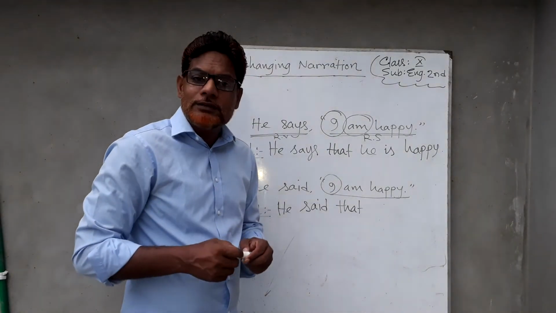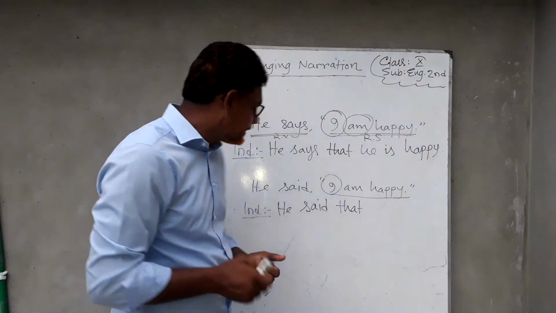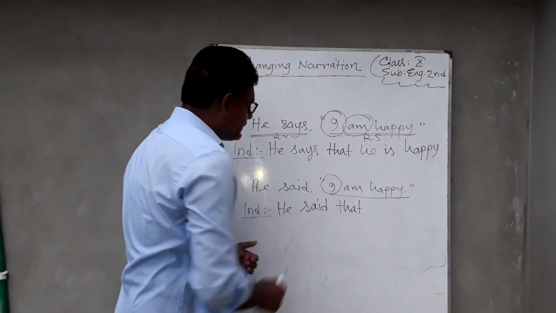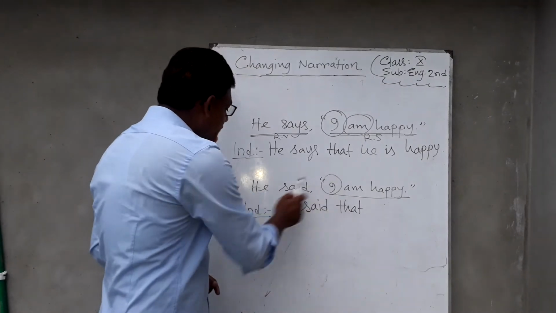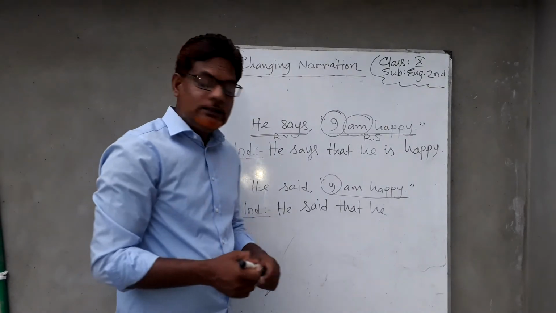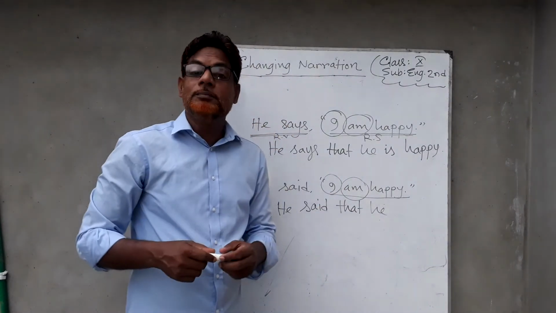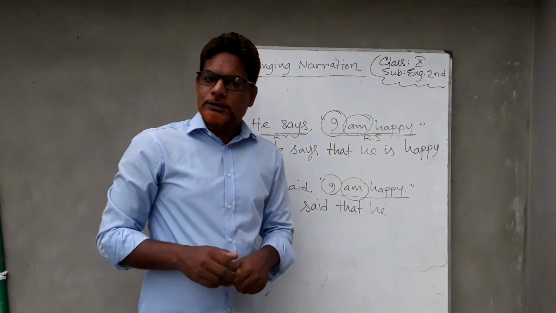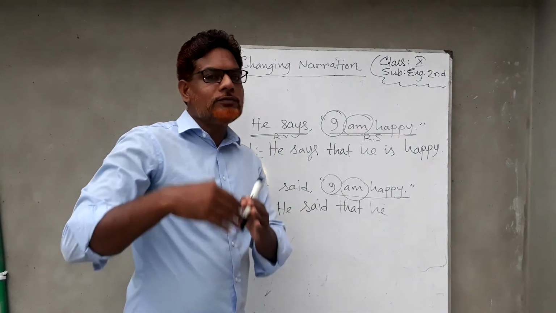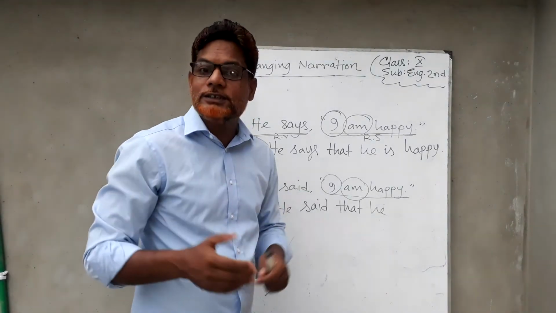Now we have to see whether the person will be changed or not. It will depend on the listener and the speaker. He said, I am happy. Who is I? Actually, I is he. That's why you have to write he here. Then you have to write the verb. The verb is am. Am is the present form of the be verb. Now it's a question whether the form of the verb, the tense of the reported speech, will be changed or not.